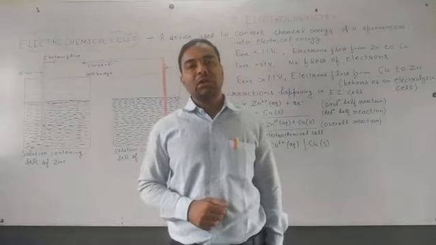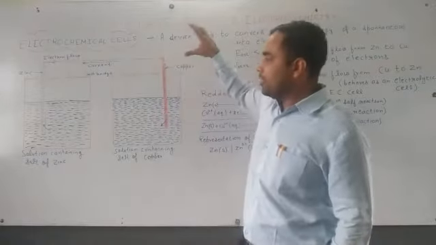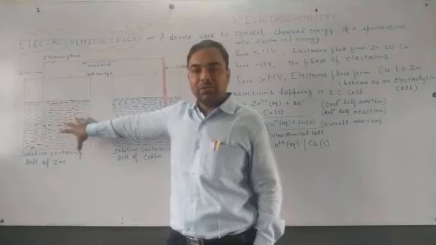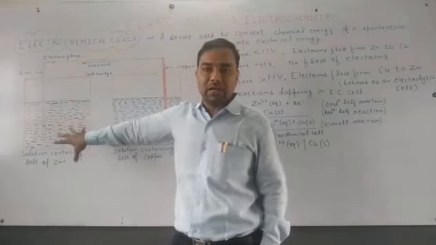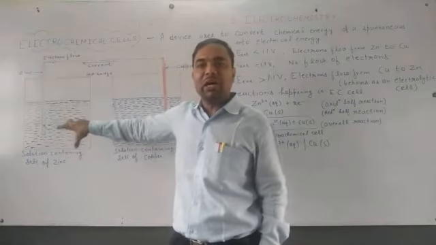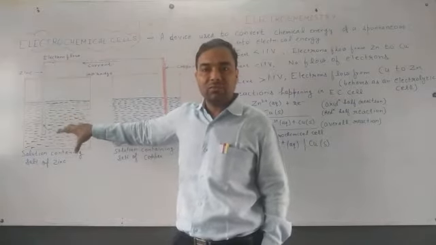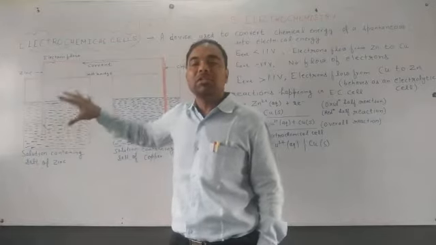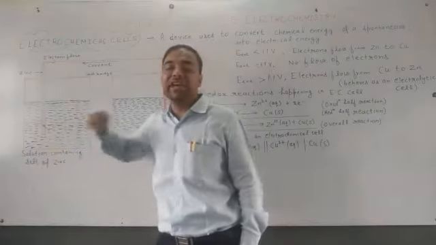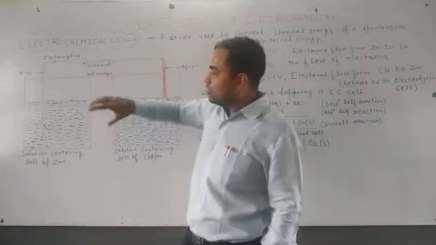Let us observe. We take a container in which we are taking some zinc salt, like zinc sulfate.